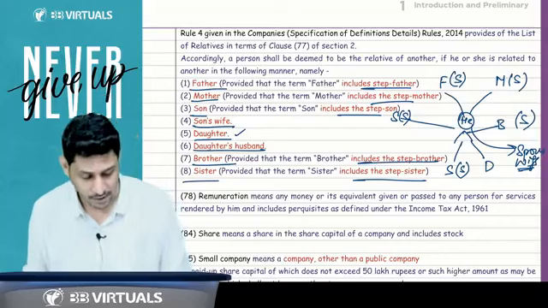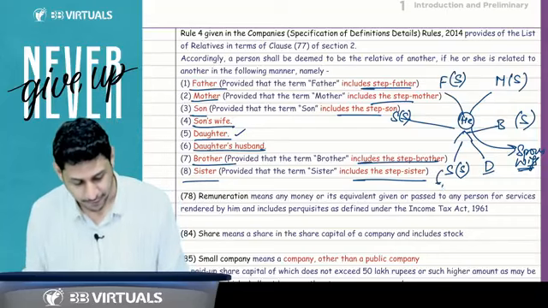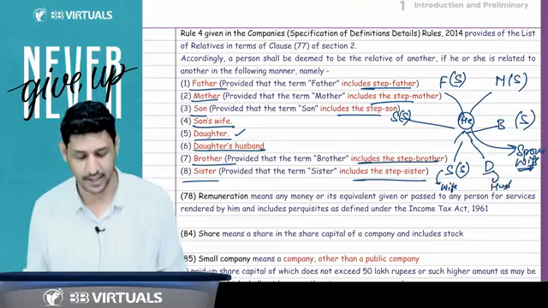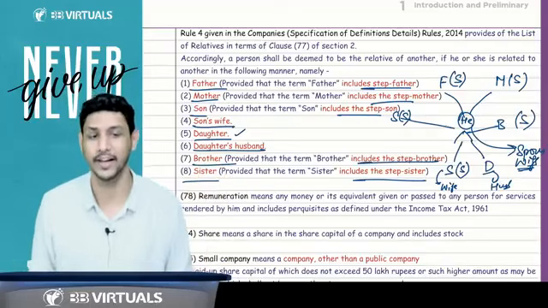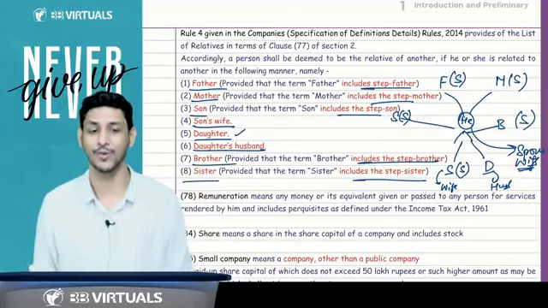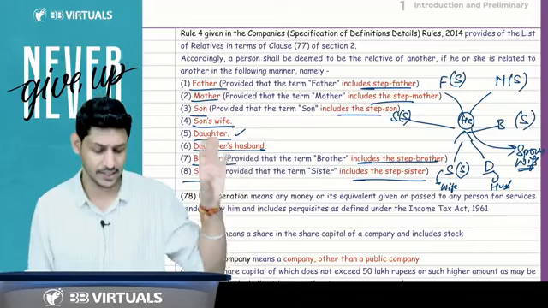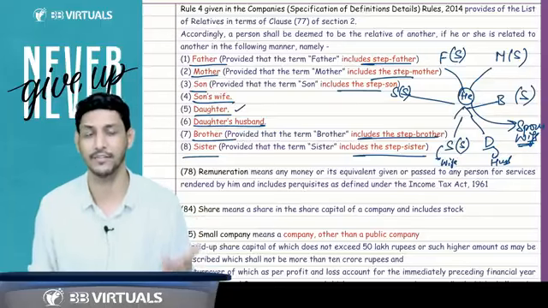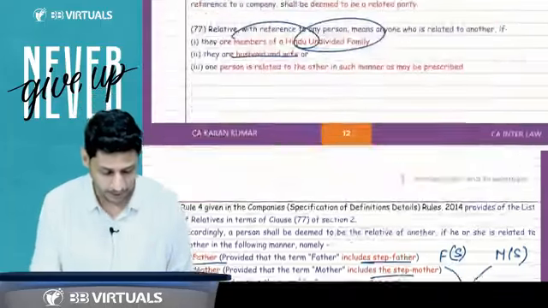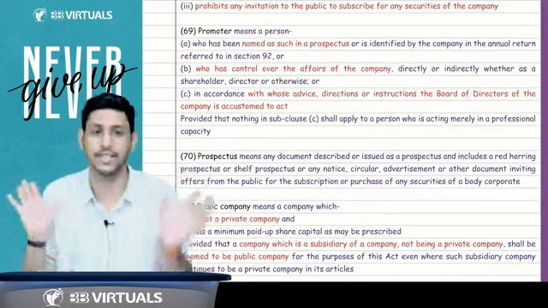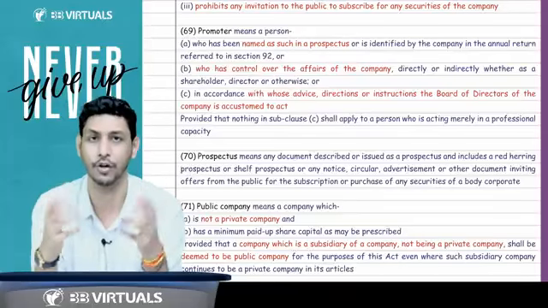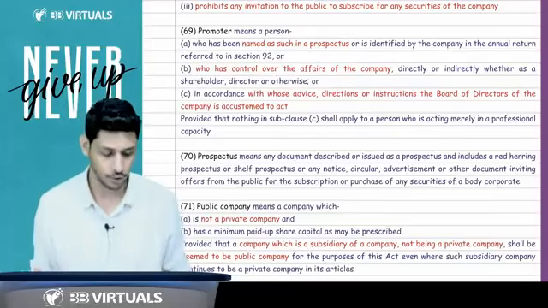Always remember there is only daughter. Then son's wife will also be considered as a relative. Daughter's husband will also be considered as a relative. These people are only your relatives. You have to keep this definition in your mind, because they will ask about relative again and again. And by this we have beautifully covered chapter number 1. Almost all the definitions which are very relevant for your further chapters, I have covered.